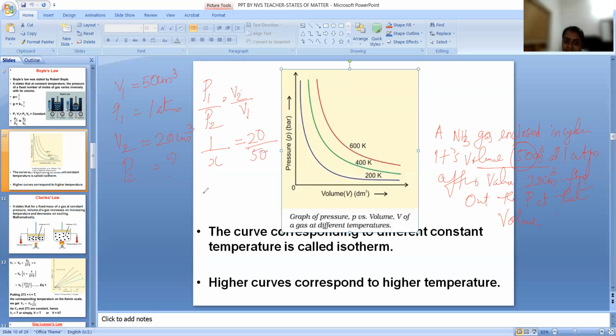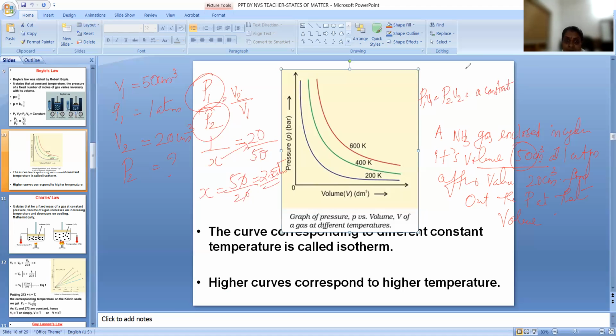Or you can write X is equal to 50 by 20, or 5 by 2, that is equal to 2.5 atmospheric pressure. Clear? In this way, if you know one value, you can calculate the other value, pressure or volume, using this equation: P1V1 is equal to P2V2, which is equal to a constant.